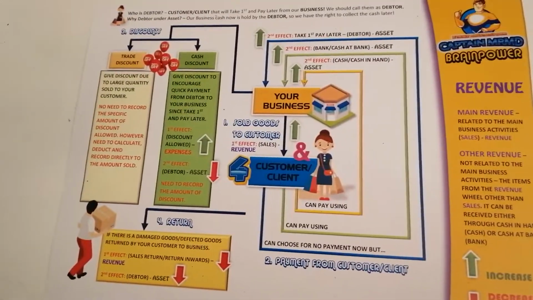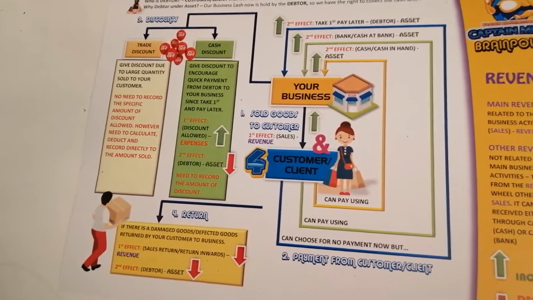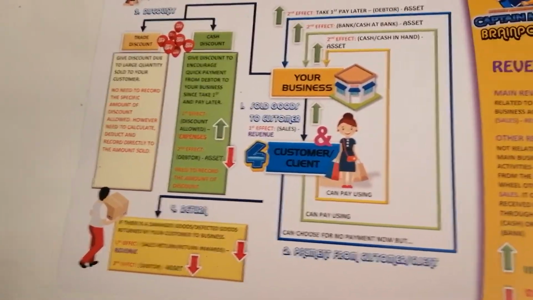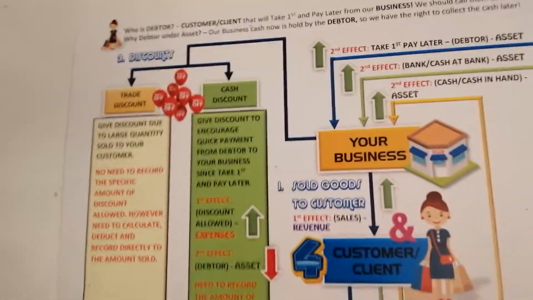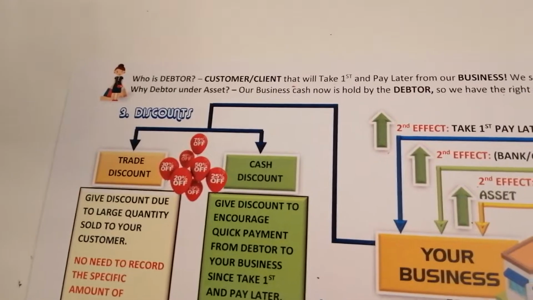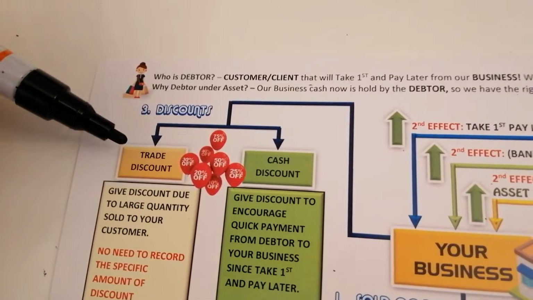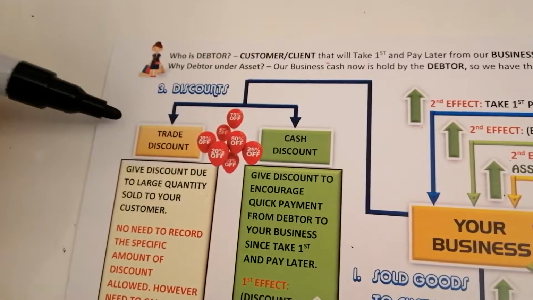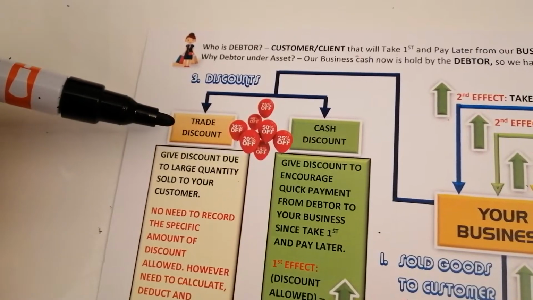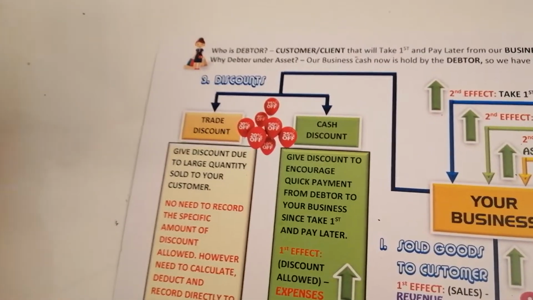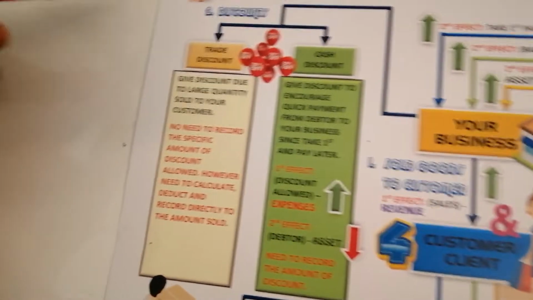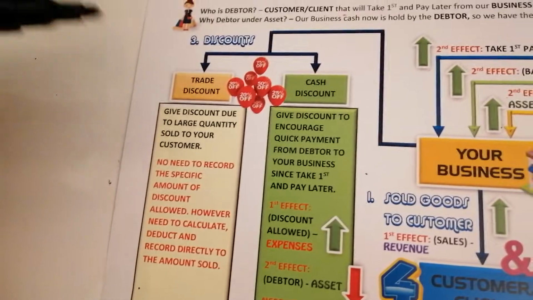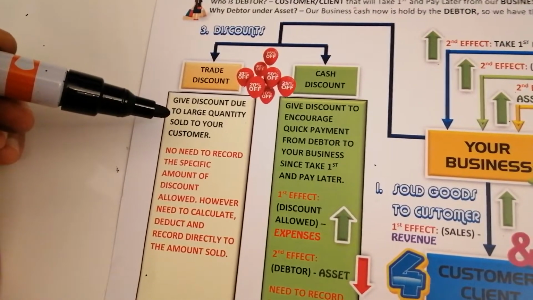And number 3, when the business sold good to customer, business will have some consideration to provide discount. And we have 2 types of discount here. Trade discount and cash discount. Okay, what is trade discount? Discount untuk trade ni, your business normally bagi when your customer beli banyak. Beli in large quantity or in bulk quantity.